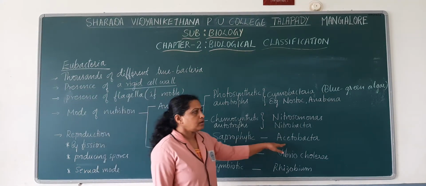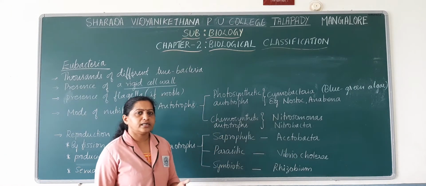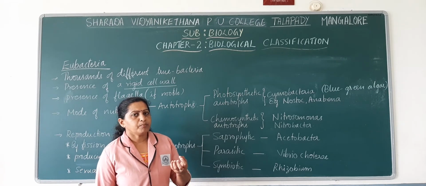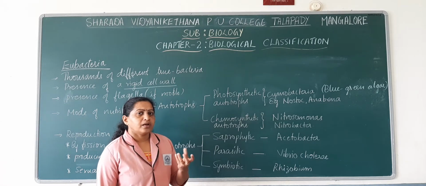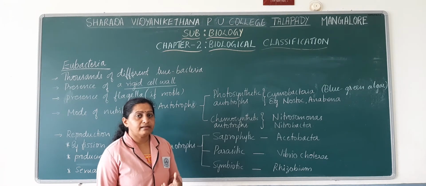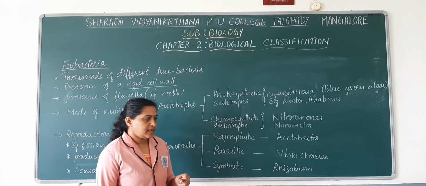An example of saprophytic bacteria is Acetobacter. Acetobacter are found abundantly in soil. They help in the breakdown of substances present in the dead remains of plants and animals, so dead organic matter is utilized here.